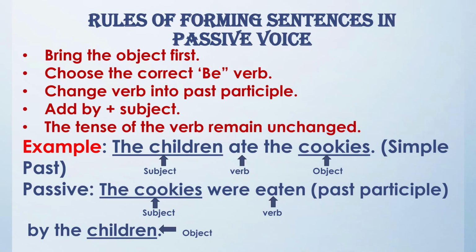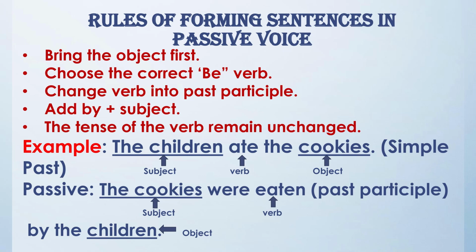Next, let's see the rules of forming sentences in passive voice. First rule is bring the object first. Let's try to understand with an example. The children ate the cookies. The children is the subject, ate is the verb, and cookies are the object. So here, the cookies become the subject in passive voice. So this is the first rule.